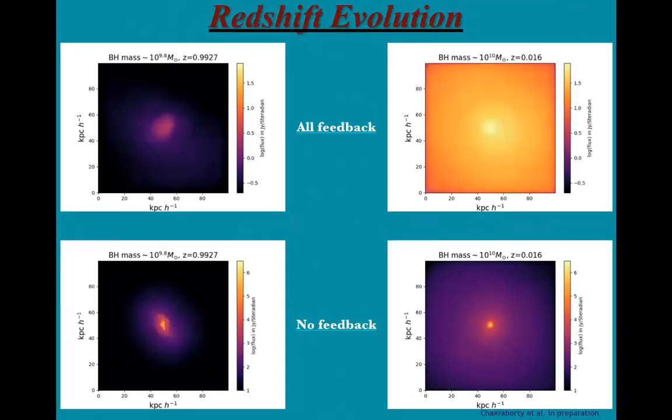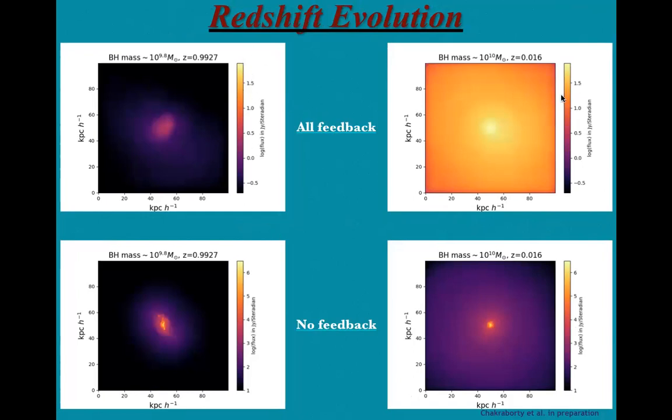Okay, so next we check for the redshift evolution. That is, we check for all the feedback modes. We have compared the SZ signal between two different redshifts, one higher and one lower. And in the upper two panels, for all these images, we have done the following.